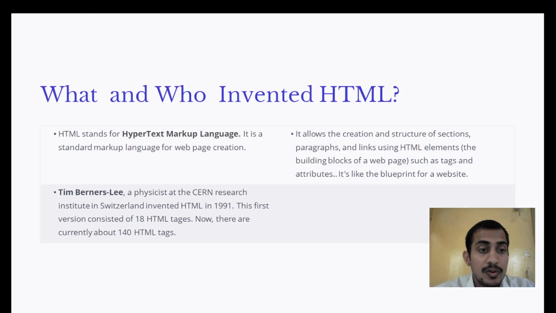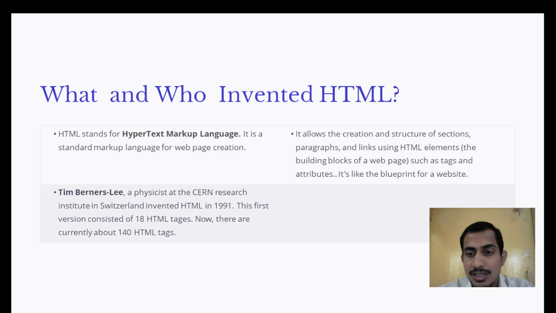First, we will be talking about what HTML5 is and who invented it. HTML5 is the standard for HyperText Markup Language and it is used for web page creation. Tim Berners-Lee first introduced it in 1991. Its first version consisted of 18 HTML tags. Now there are currently 140 HTML tags.